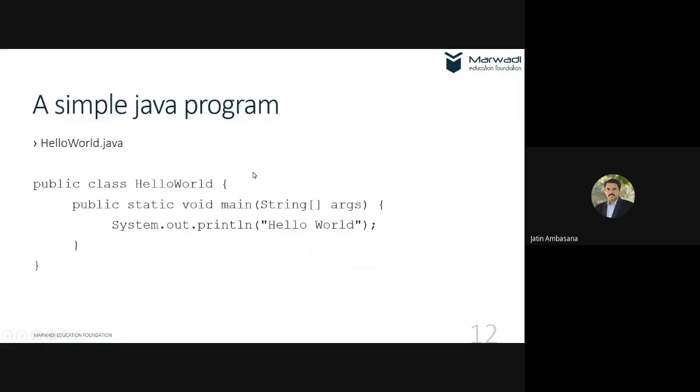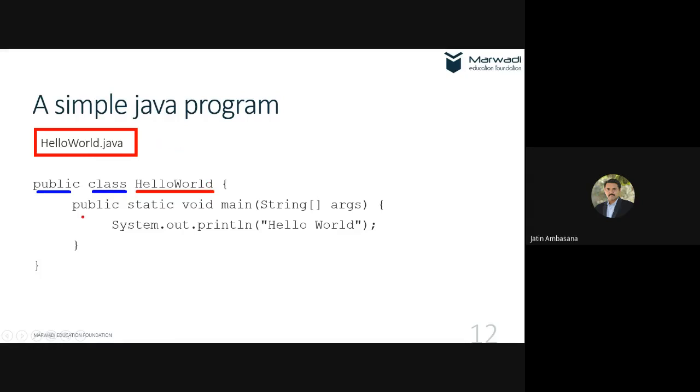Now we have already seen a simple program. Let me just revise it for you. This is the HelloWorld.java file in which we have written a class. This class is declared like this: public class HelloWorld. Public means it should be publicly available. Class is the keyword. So these two, public and class, are keywords, whereas this is the name of the class. This name is an identifier. We will see later what an identifier is.